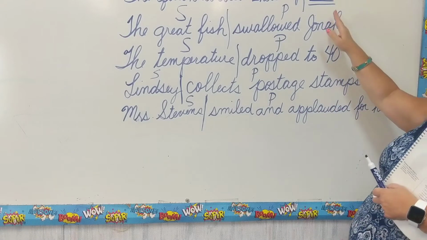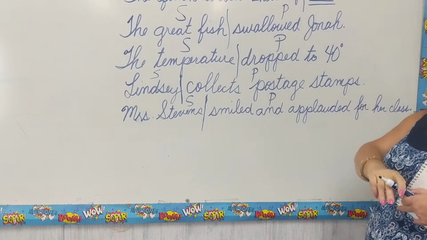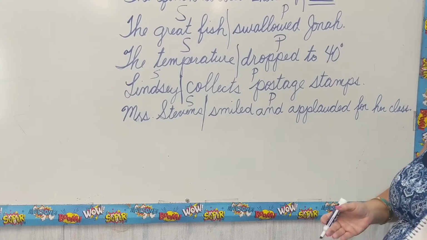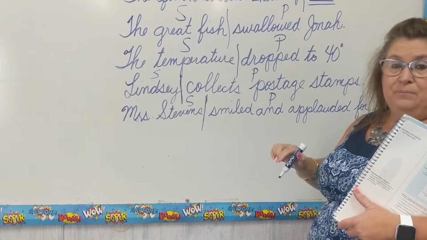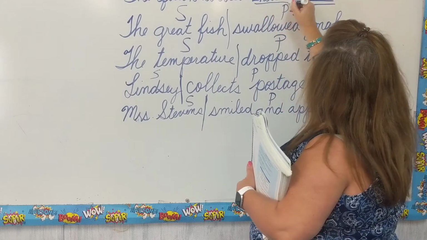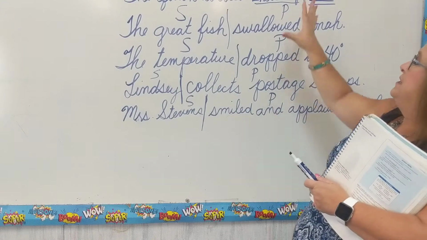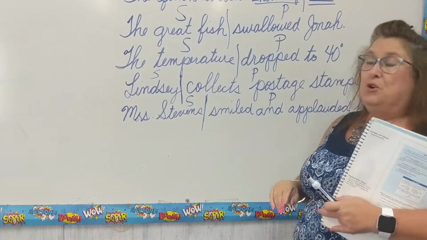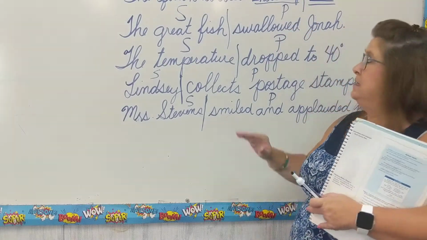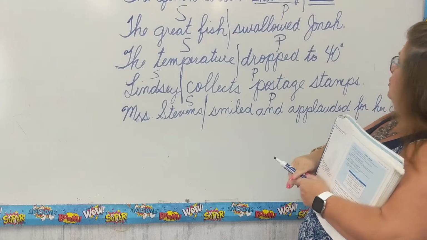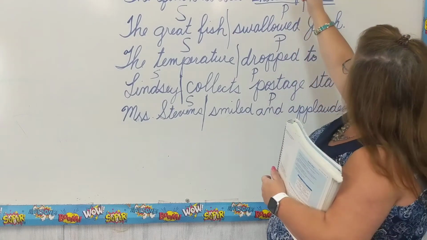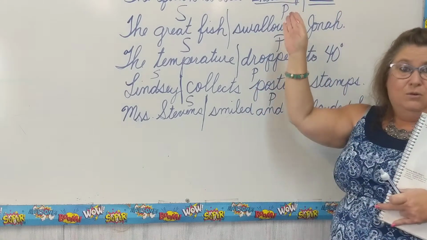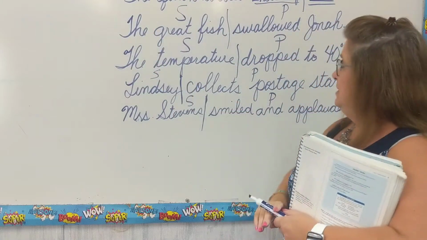Remember, the verb is always found in the predicate. And then we could say, well, who or what threw that ball? The shortstop. So shortstop would be the subject in our sentence. All of that is the subject part, the quick-witted shortstop. But if you're asked just to find the subject of the sentence, we would just say shortstop. And what did the shortstop do? He threw. So shortstop is our subject and threw is our verb. Of course your subject is always found in the subject part of your sentence.